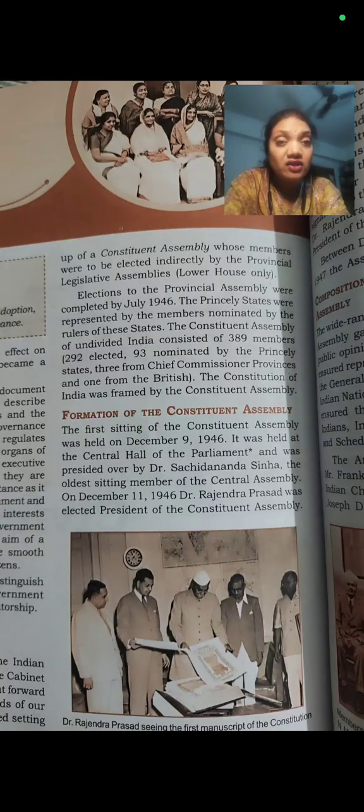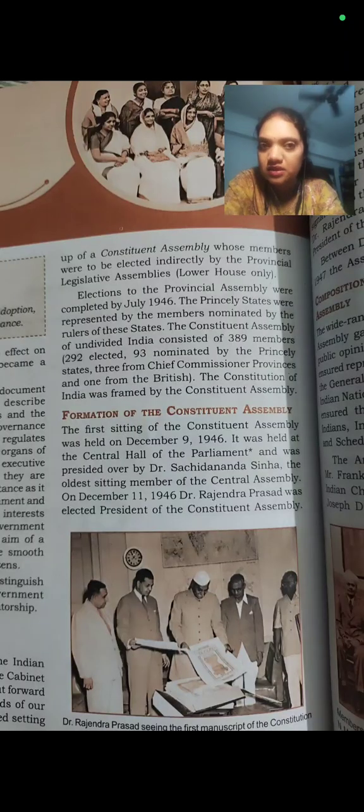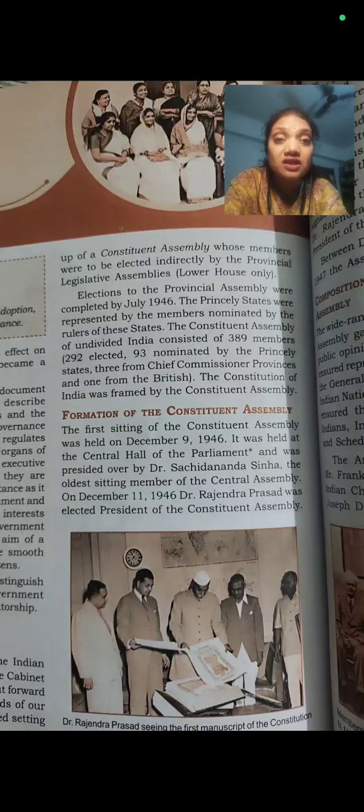The total strength of the Constituent Assembly of Undivided India was 389. Of these 389 members, 292 were elected and 93 were nominated by the princely states. 3 members were from the chief commissioner provinces and 1 was from the British. Because the British brought the Cabinet Mission, they wanted to check whether this work was going on properly or not. That's why the British kept 1 member in the Constituent Assembly.